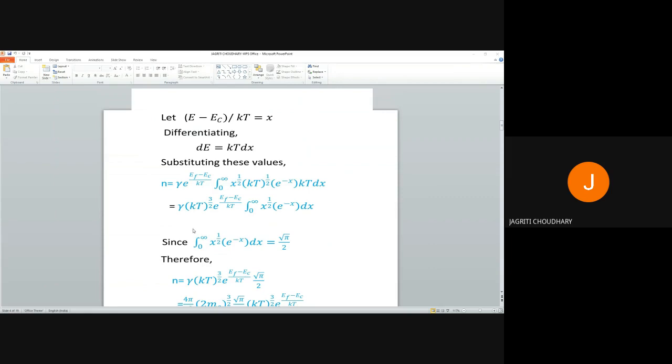So by putting the value and solving further, we will take one more condition, that by putting E minus EC upon KT equal to X and differentiating it, again putting all these values and solving it, we will get the concentration of electrons as.